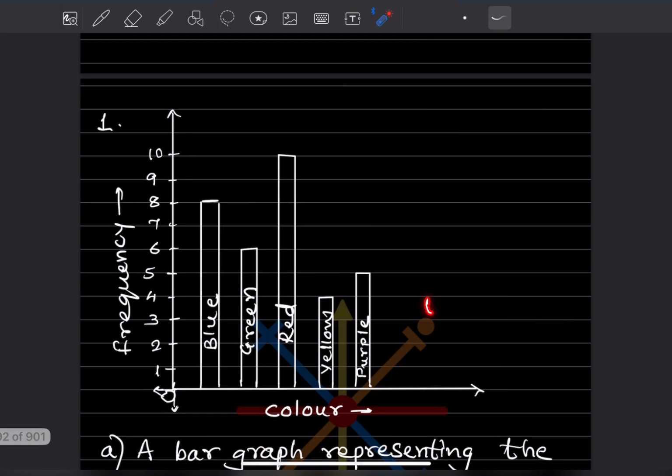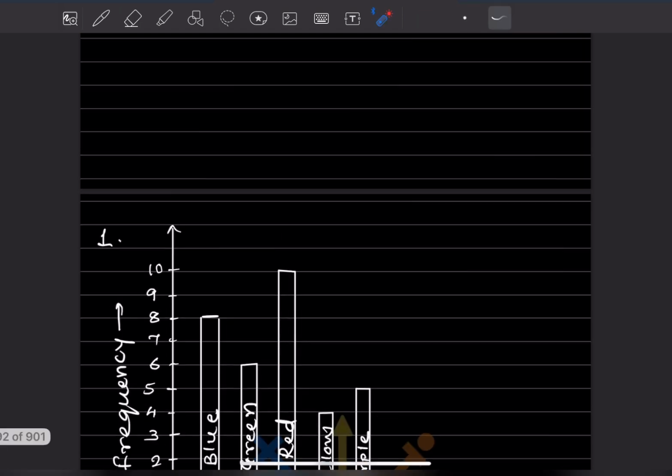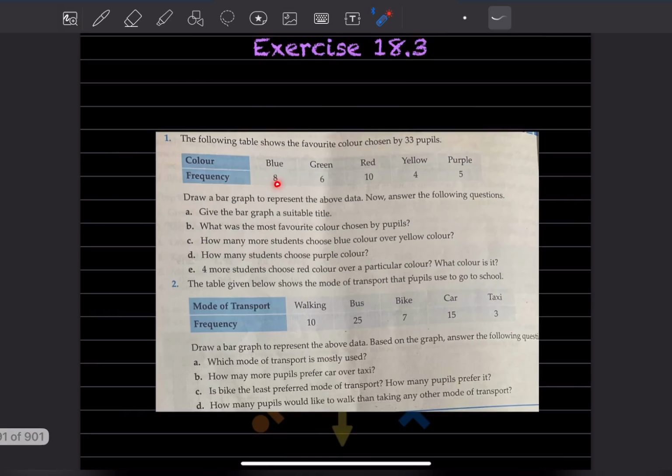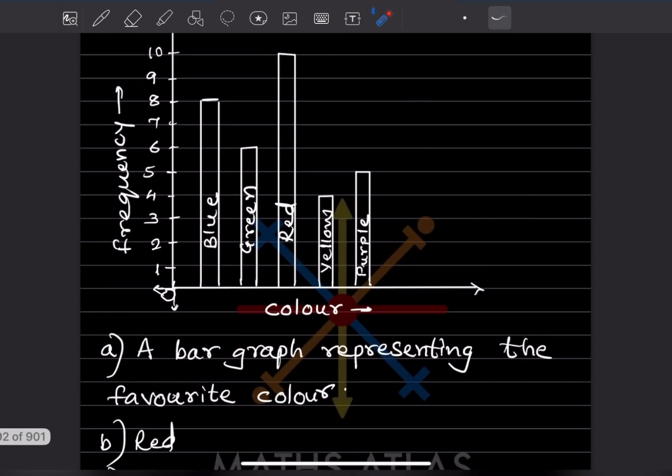So this is the bar graph. In this one, we can see the frequency up to 10. So we can either take 2, 4, 6, 8, 10, or we can take from 1 to 10.